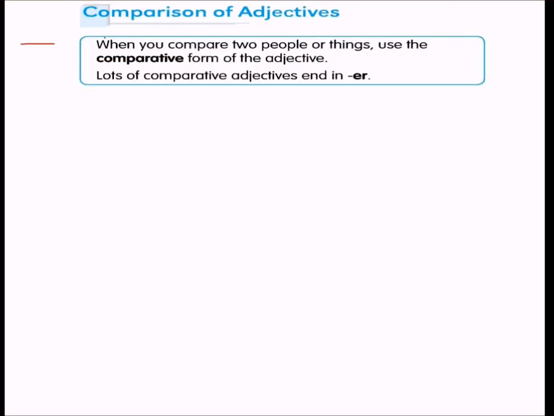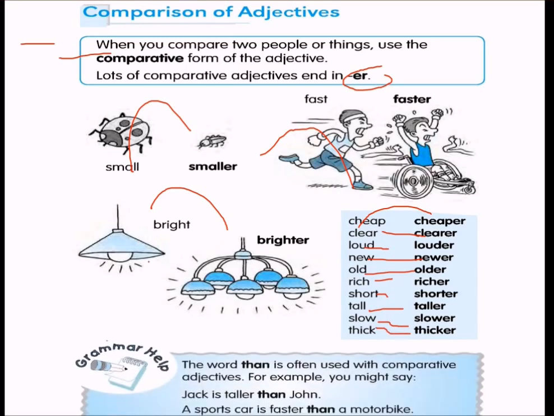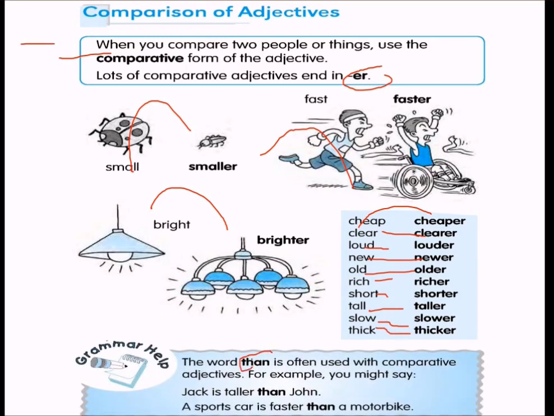Now coming to comparison of adjectives. When you compare two people or things, use the comparative form of the adjective. Lots of comparative adjectives end with -er. For example: small, smaller; bright, brighter; fast, faster; cheap, cheaper; clear, clearer; loud, louder; new, newer; old, older; rich, richer; short, shorter; tall, taller; slow, slower; and thick, thicker. The word "than" is often used with comparative adjectives.